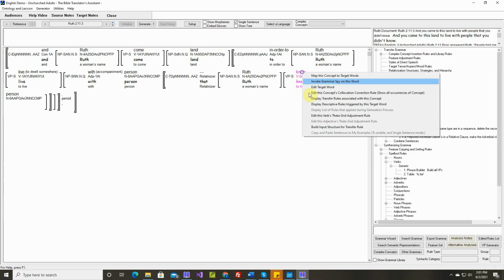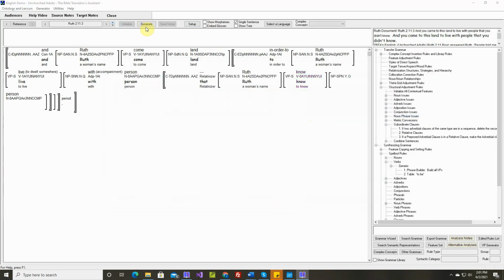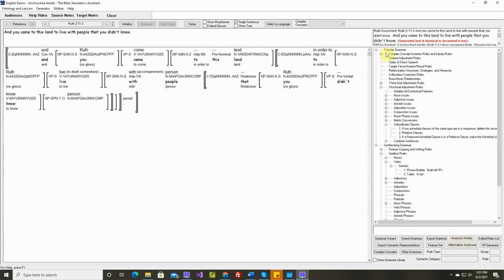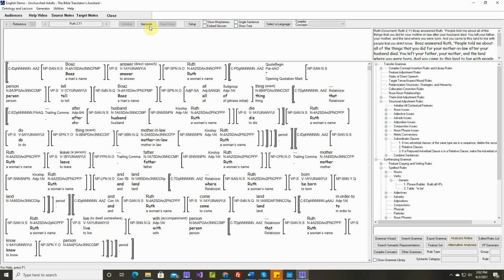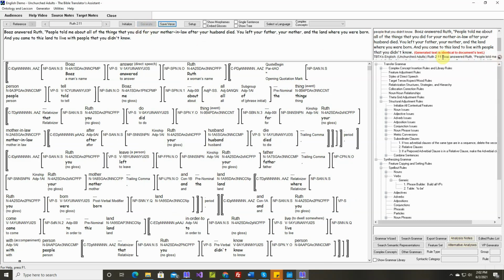Okay, to know. Okay, I don't think we'll need this rule. Generated text is identical. That's the last sentence. Okay. Generated text is identical. Let's save it and go to verse 12.